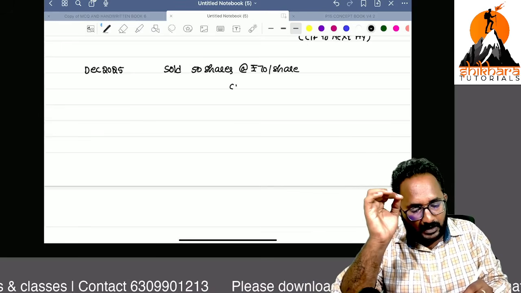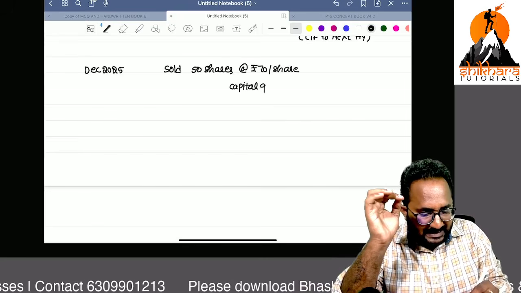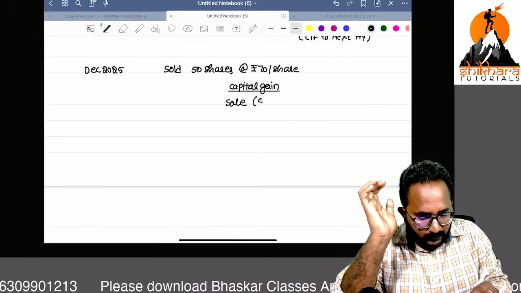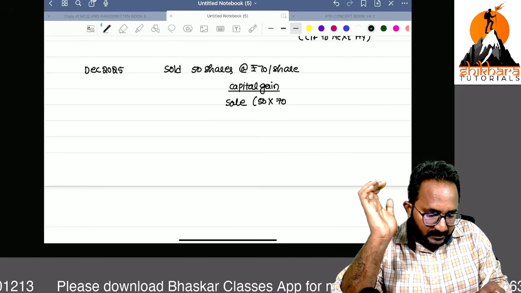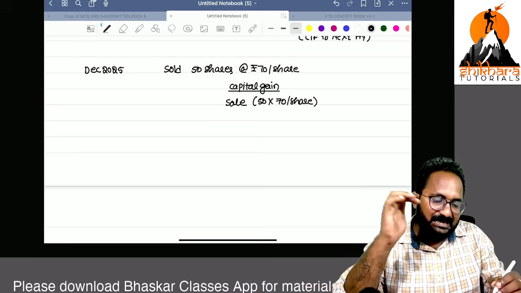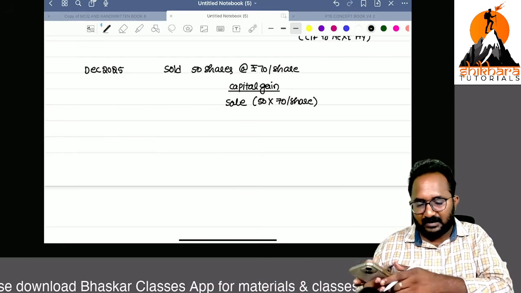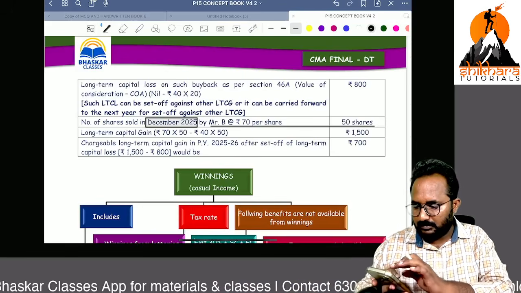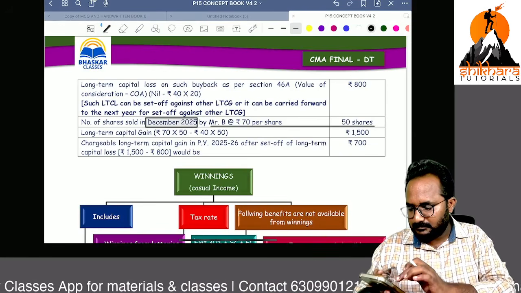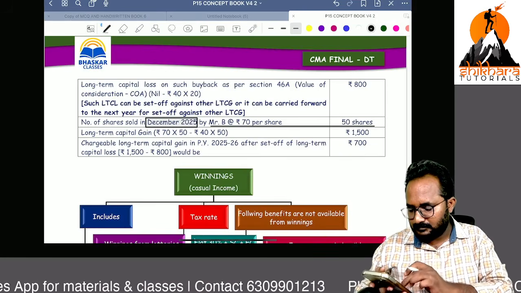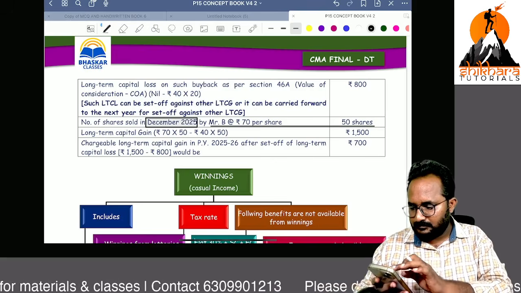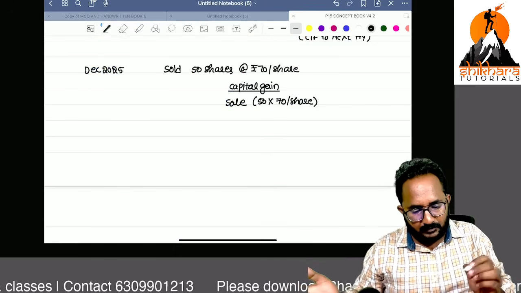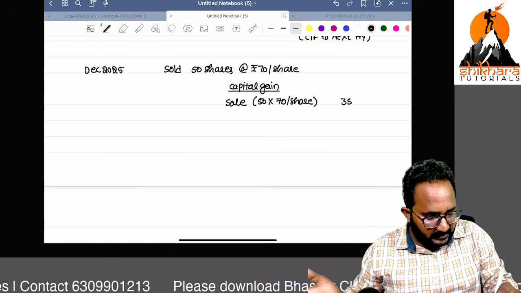Now we are required to calculate the capital gain in this year as capital asset is sold. Sale consideration: 50 into 70 per share. Can you tell me what is the sale consideration? 50 into 70, 3,500 we got. This is the sale consideration.